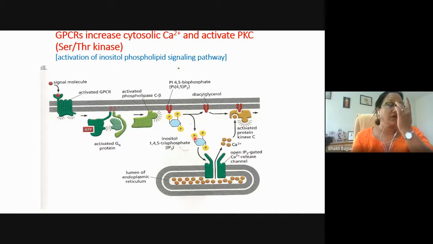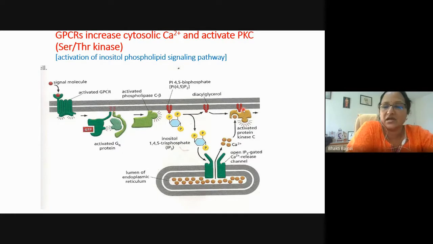It will move into the cytoplasm and bind to the receptor on the endoplasmic reticulum. It will cause the opening of the ion channel, and the calcium ions will be released from the lumen of the endoplasmic reticulum. Now, this diacylglycerol, in presence of the increased calcium ion, will activate the protein kinase C. So in this way, the activation of the protein kinase C will occur.